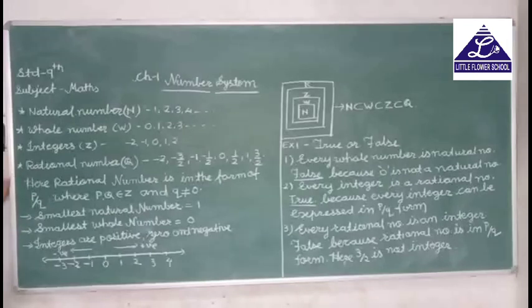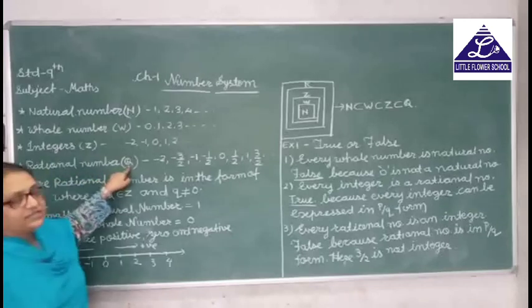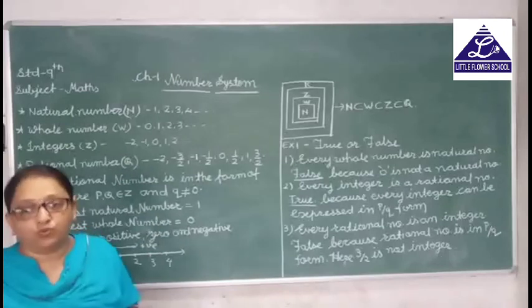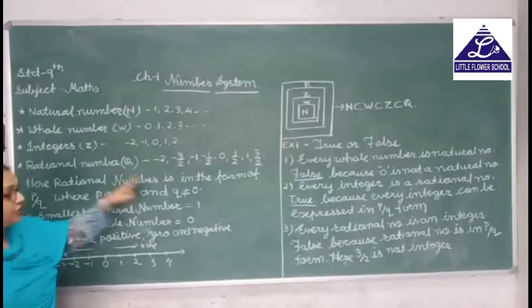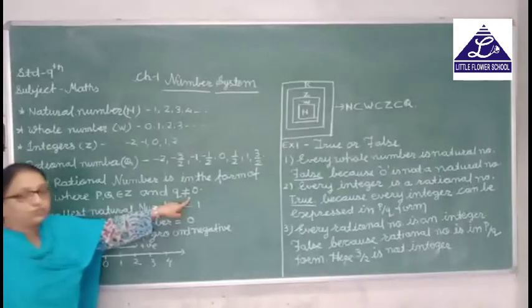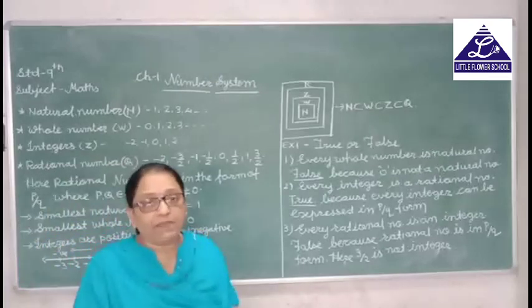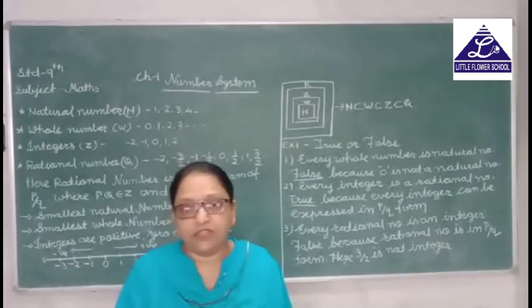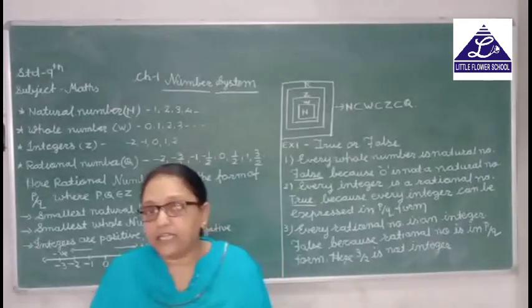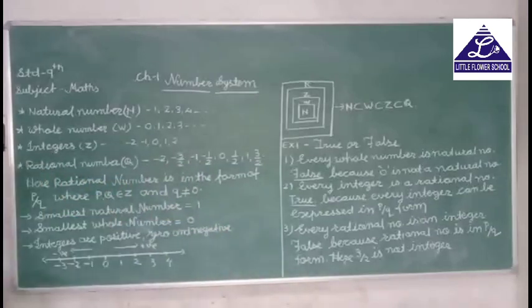Then in standard 8 you learned rational numbers, which are denoted by Q. A rational number is in the form p by q, where p and q belong to Z and q is not equal to 0. That means our denominator is never 0. You have never learned the table of 0, that is, when we divide any number by 0 we do not get any result, and that is why q is not equal to 0.